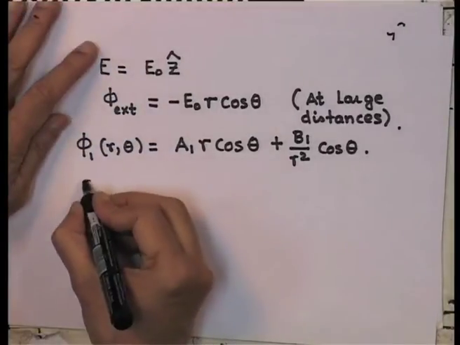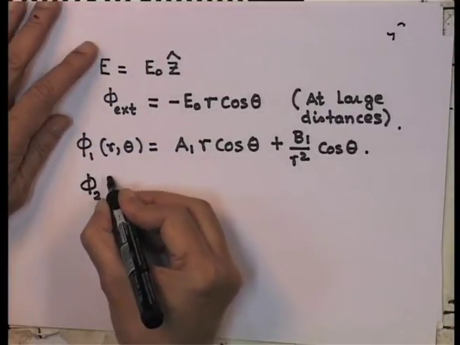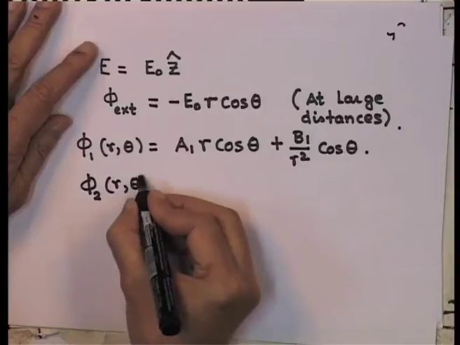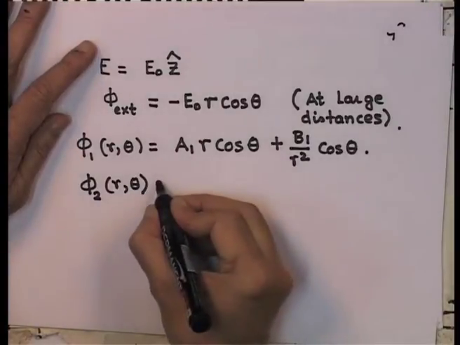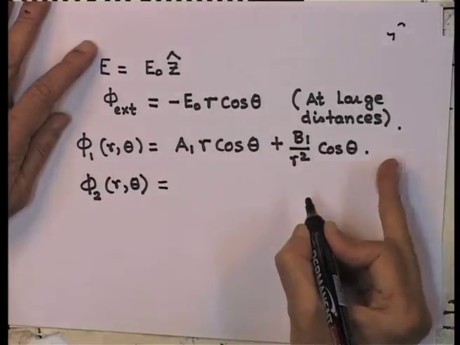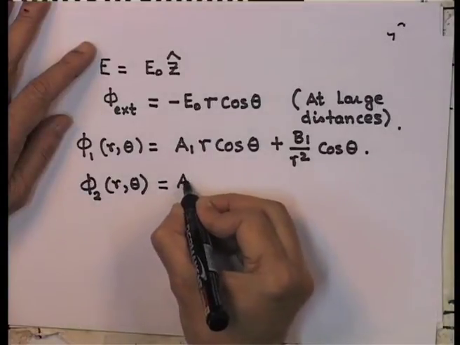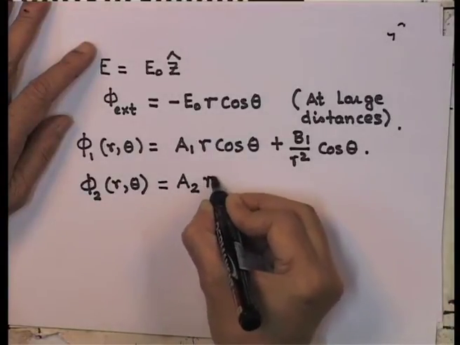The field in the dielectric, I should write in a very similar way, except that the constant, let it be different, let it be A2 r cos theta.